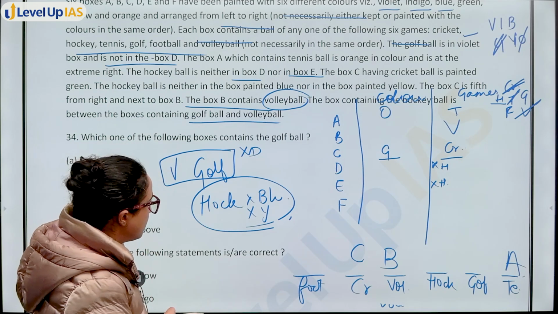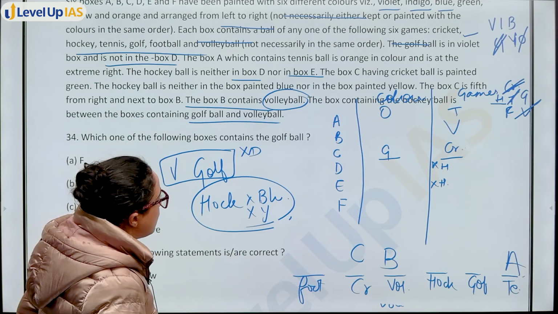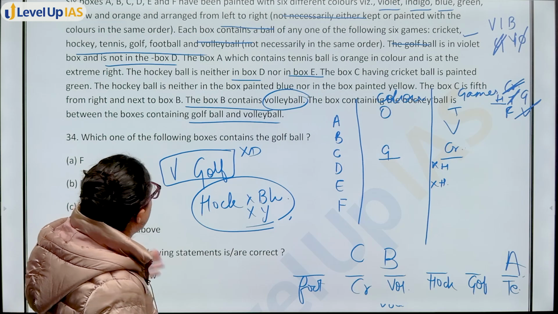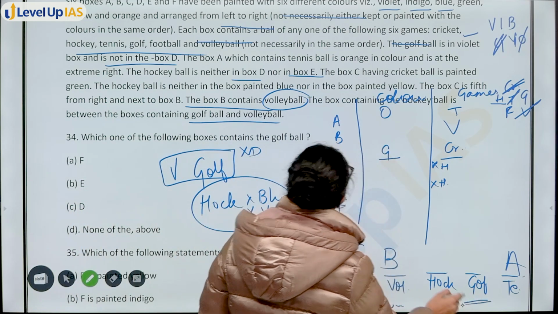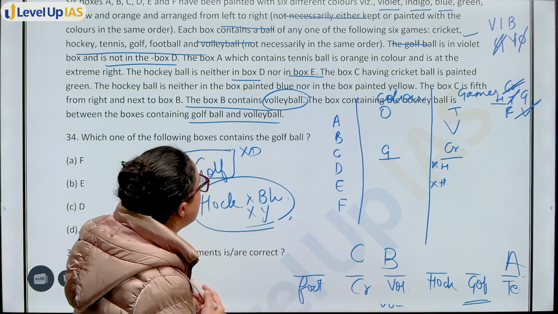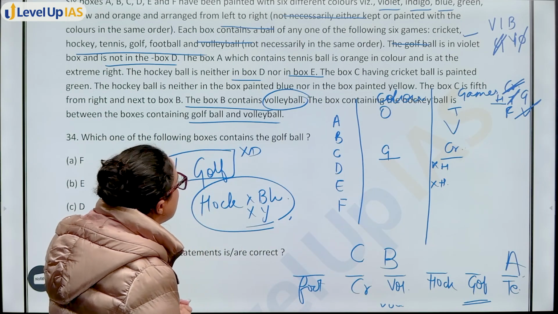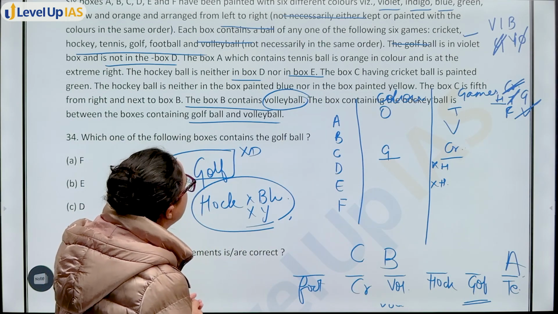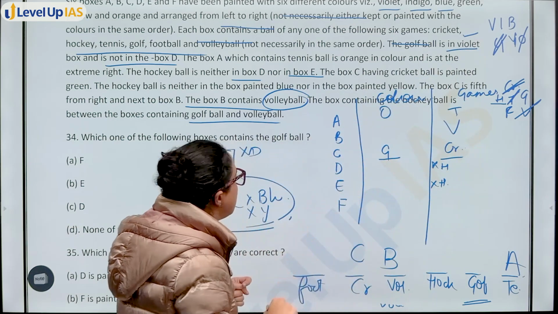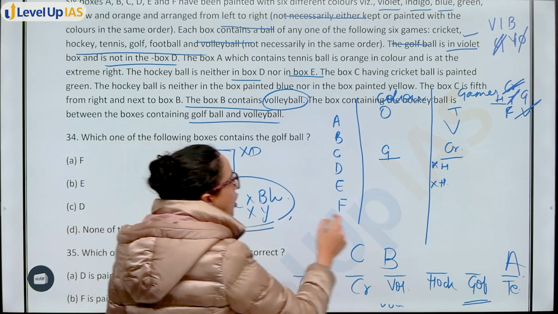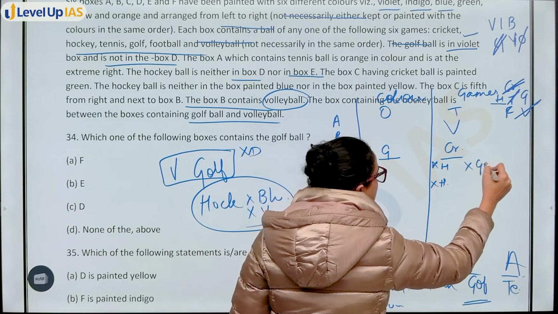Now you also know that hockey ball, first question क्या है? Which of the following contains golf ball? So ये find out करना है. ठीक है? Now going back to the statement. You have golf ball and volleyball. Golf ball is in violet box and is not in box D. Golf ball cannot be here.